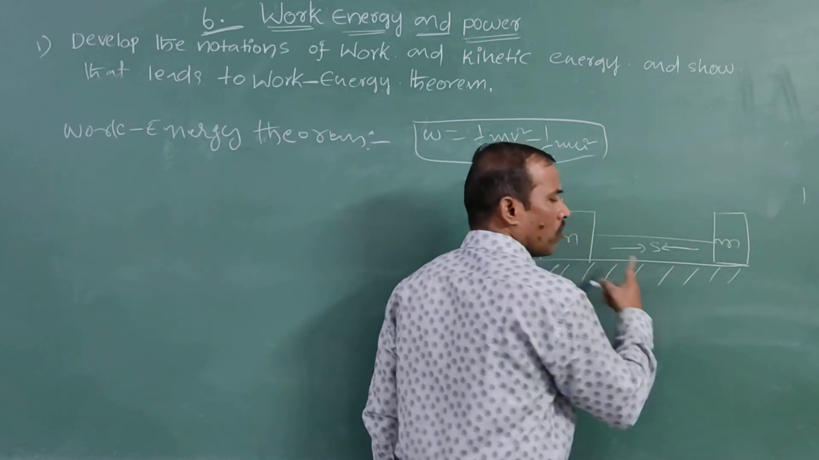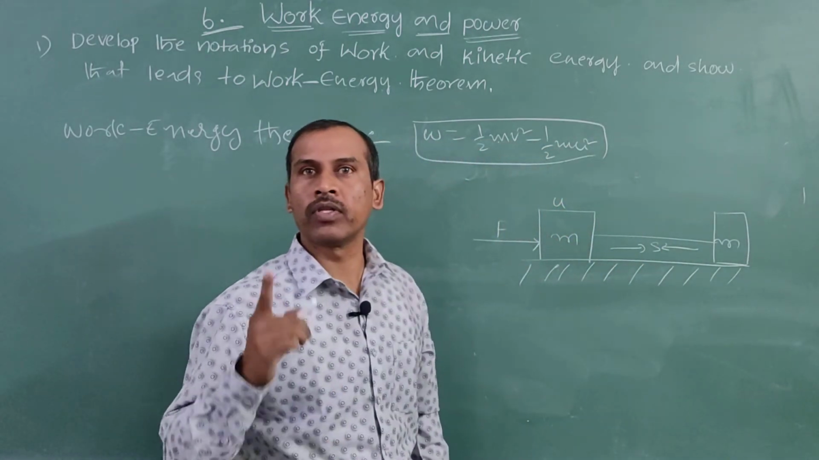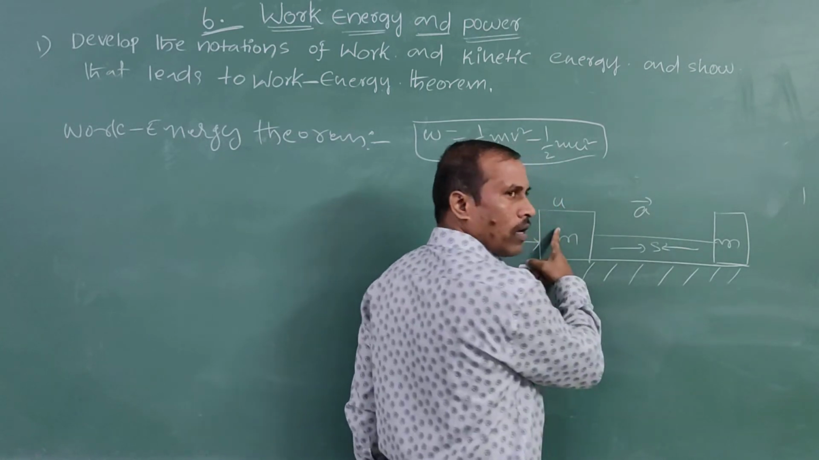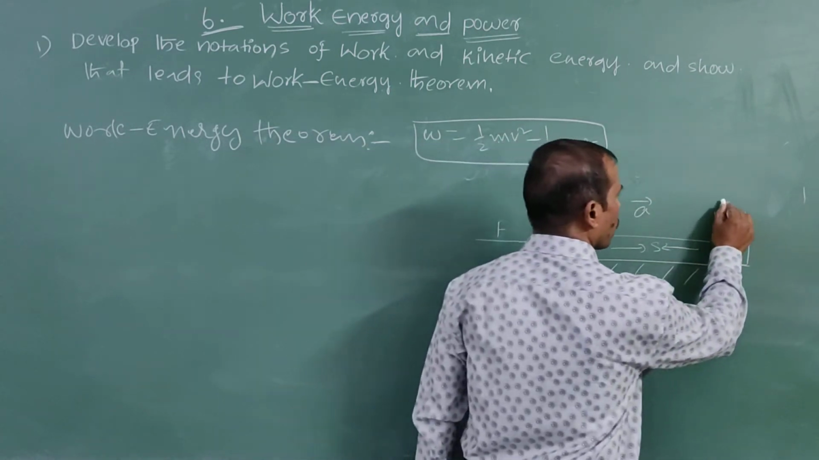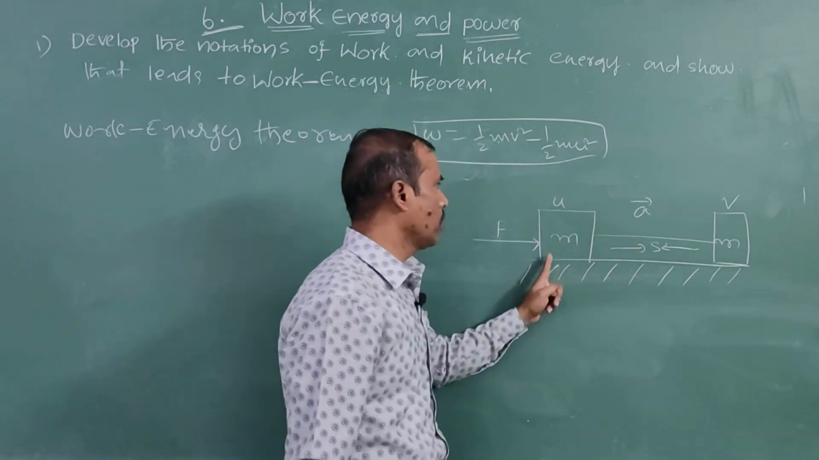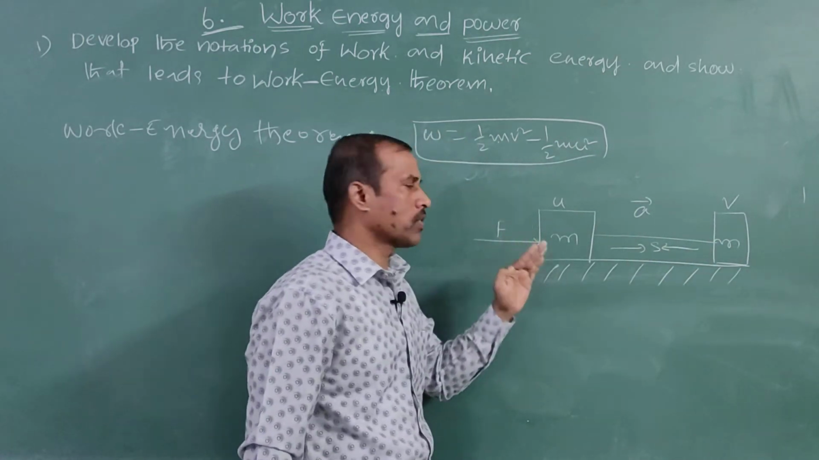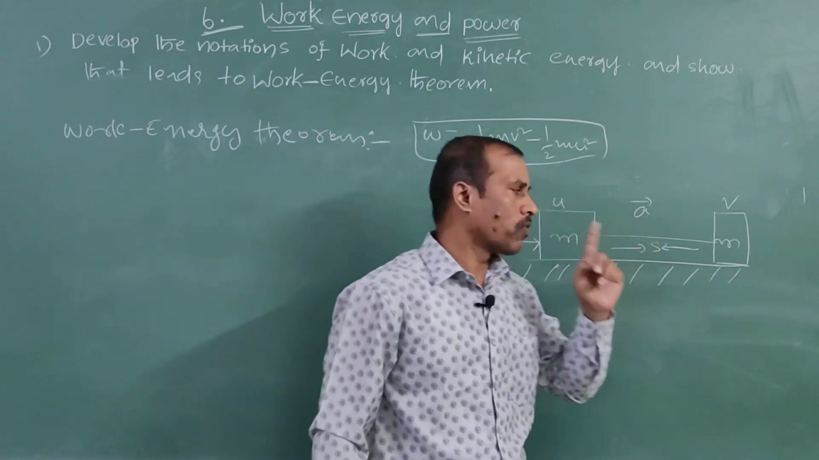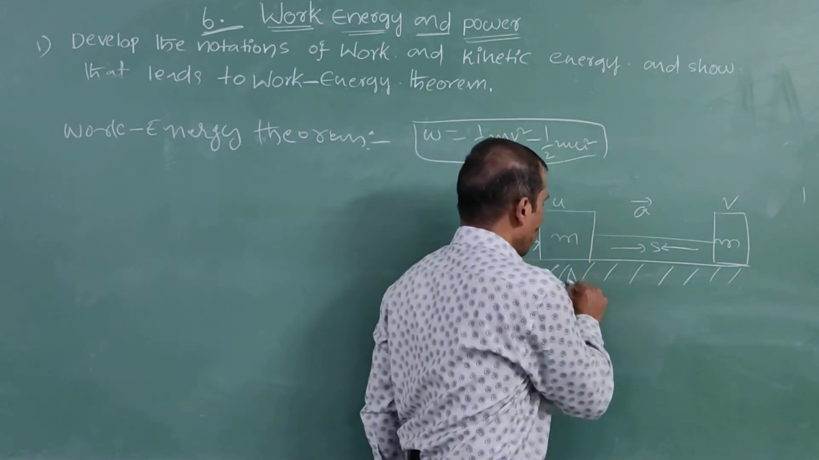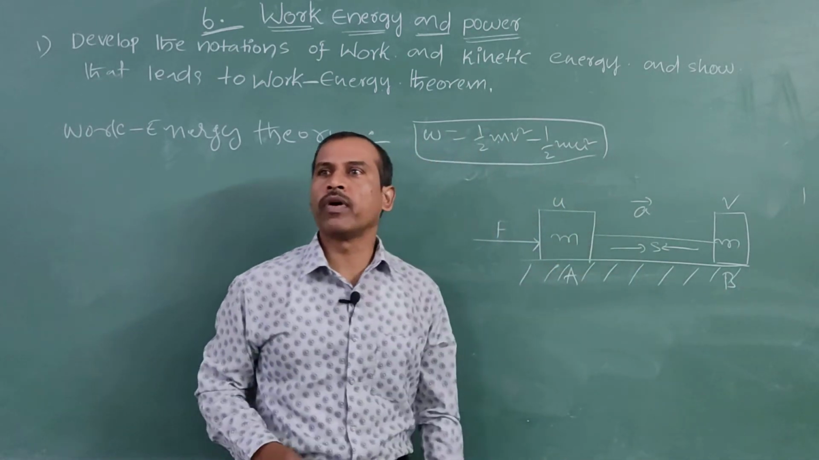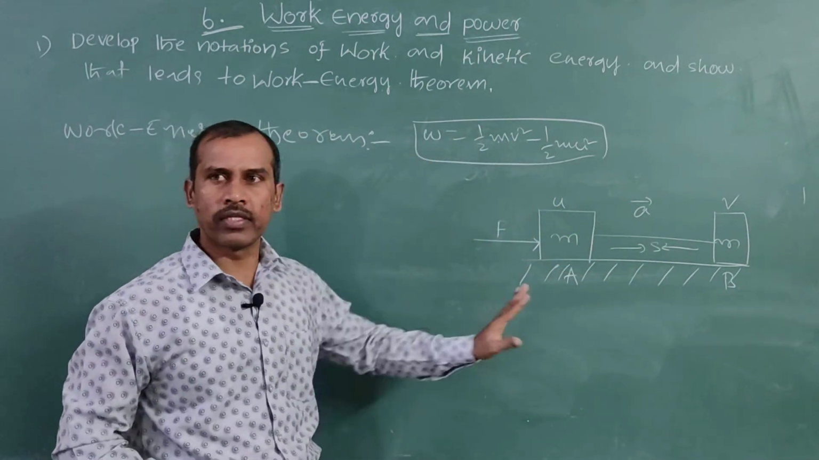This is moving with uniform acceleration a. Initial velocity u, final velocity v. F means the external force acting on this body. s means the displacement from, for example, A to B. This body is moving with uniform acceleration a. This is the matter.